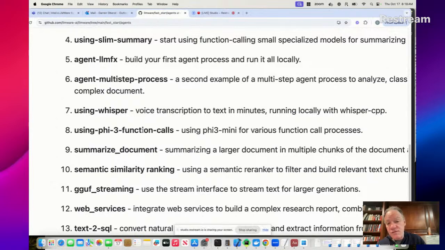We provide, if you're a big fan of Phi 3 from Microsoft, which in all of our testing, we think is pound for pound probably the most effective and accurate small language model, we built up a whole series of function calling fine-tunes on Phi 3. What about summarizing longer documents?